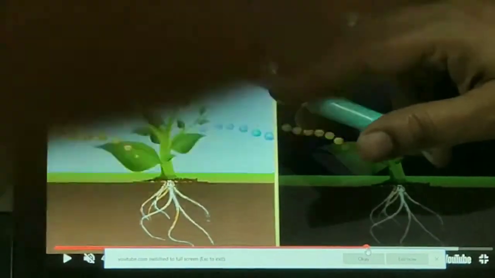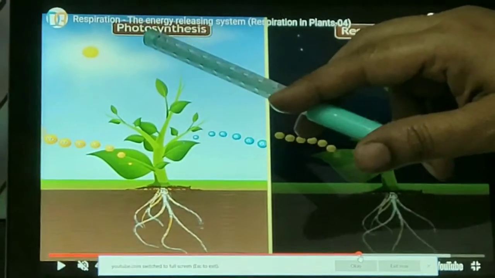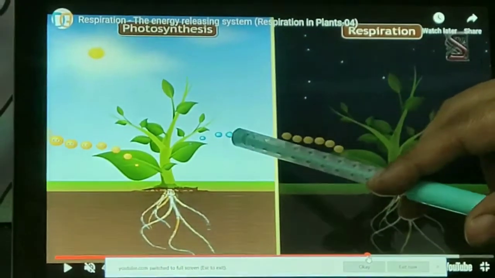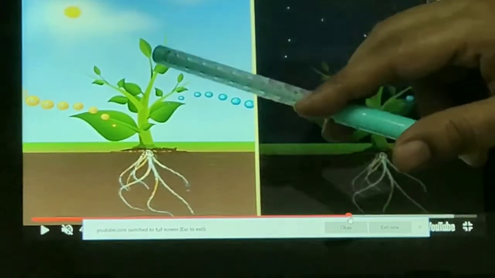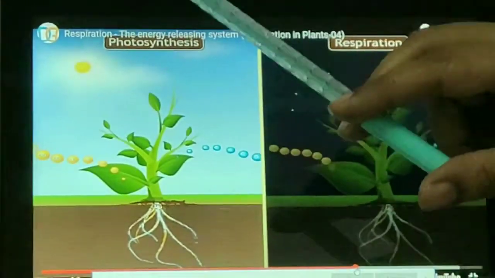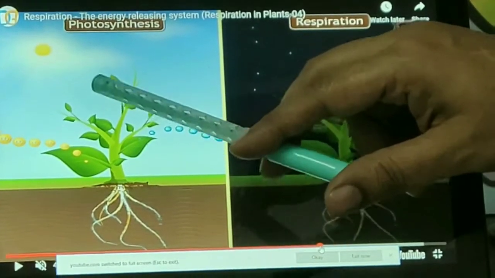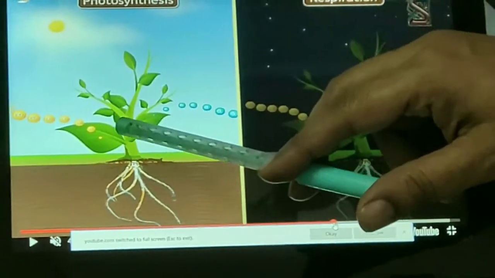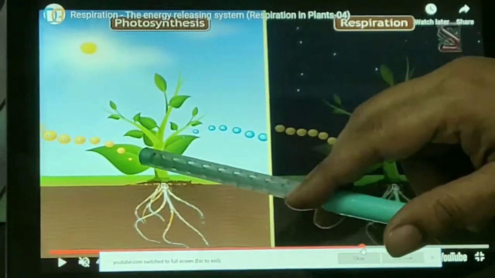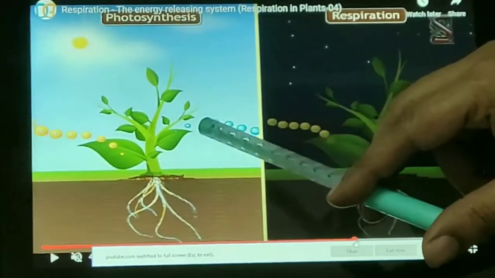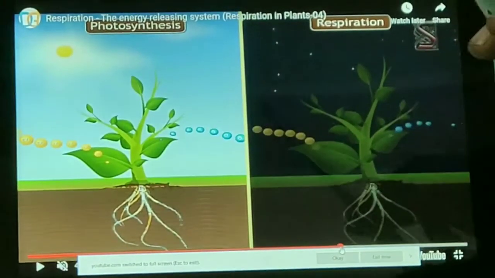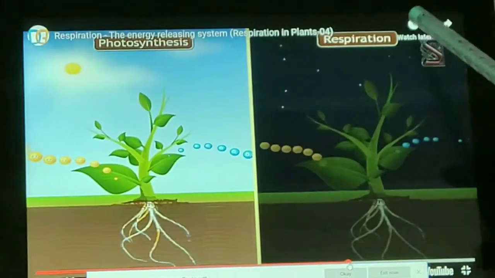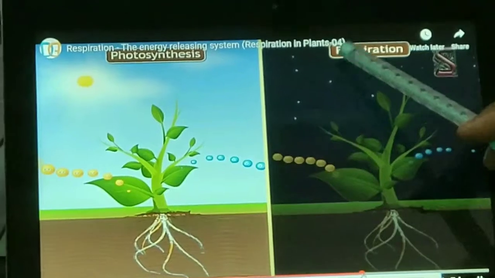So in the process of photosynthesis, carbon dioxide is used and oxygen is given out, and in the process of respiration, oxygen is taken in and carbon dioxide is given out. The amount of carbon dioxide given out is less compared to the oxygen released in the process of photosynthesis. So at daytime, photosynthesis is the major event, and at night, respiration is the major event.